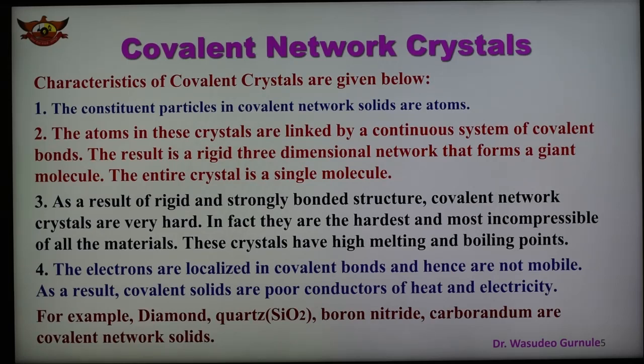Examples of such covalent network crystals are diamond, which contains only carbon, quartz, which is silica, SiO2, boron nitride, and carborundum. These are examples of covalent network solids. Here all the points are important: one, two, three and four. So what are covalent crystals that we have seen, what are the constituent particles, what is the force of attraction between them, covalent bonding, and what are their important characteristics with examples.